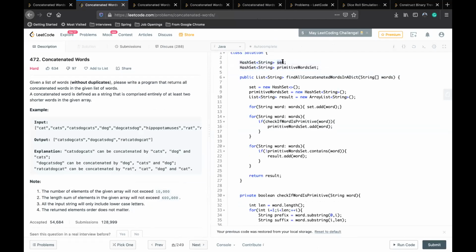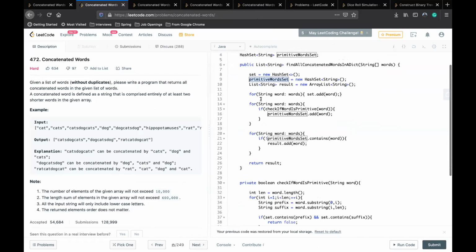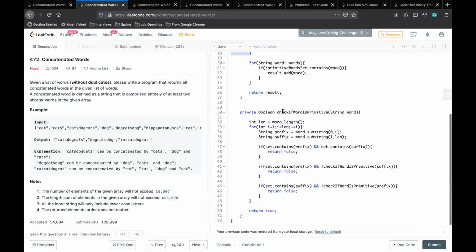This set is adding all the words like in the other solution that we did. And another is called a primitive word set. A primitive word is a word which cannot be broken again into smaller words. So first I'll add all the words into my set. Then for each word, I check whether it's a primitive or not.